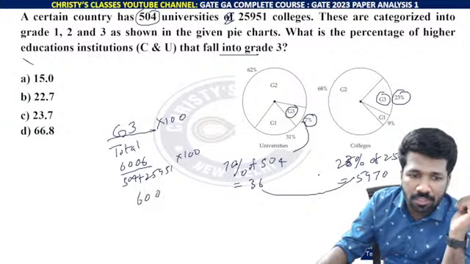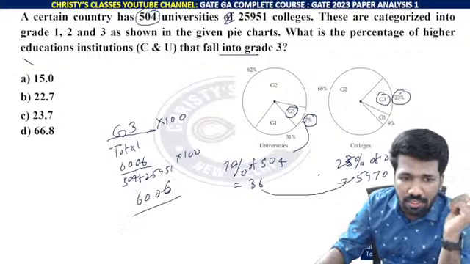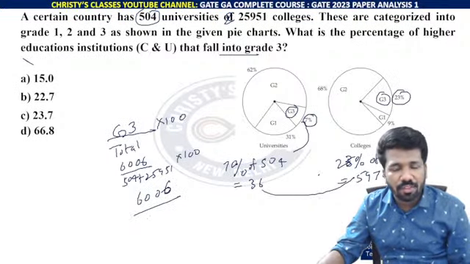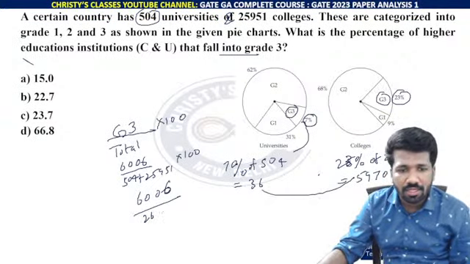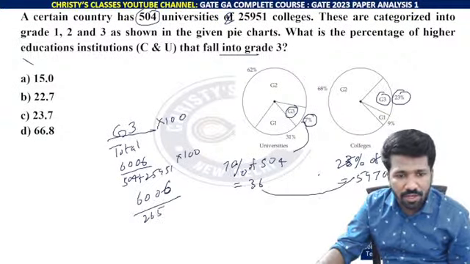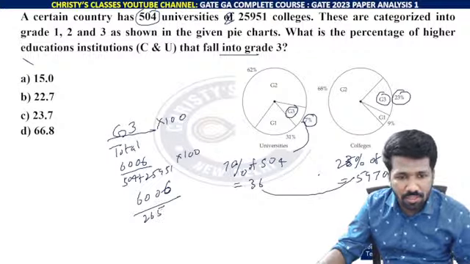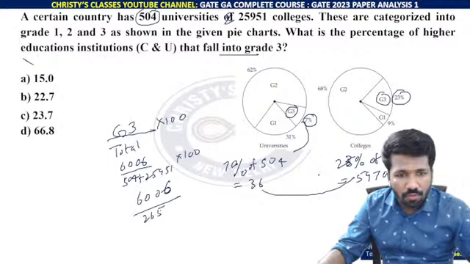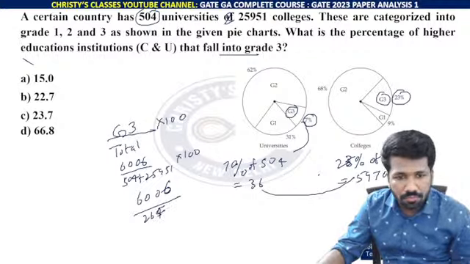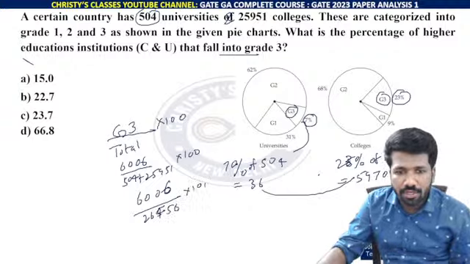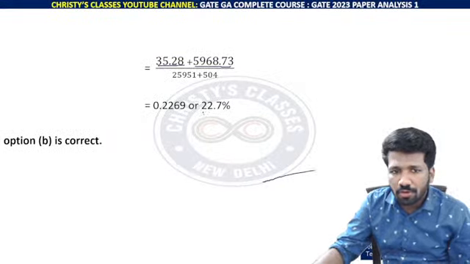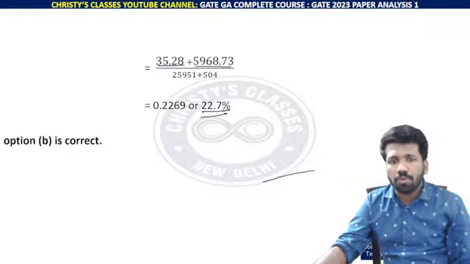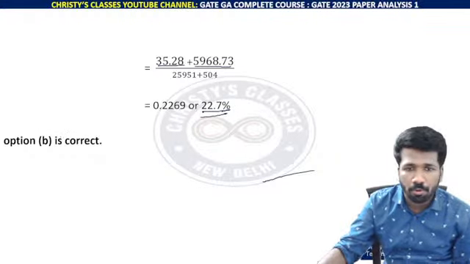So 6,006 divided by 25,000 plus 500. That is 26,000 something, 26,500 approximately, or 26,456 into 100. Using the virtual calculator to simplify this, 0.2269 into 100, we get 22.7% approximately.